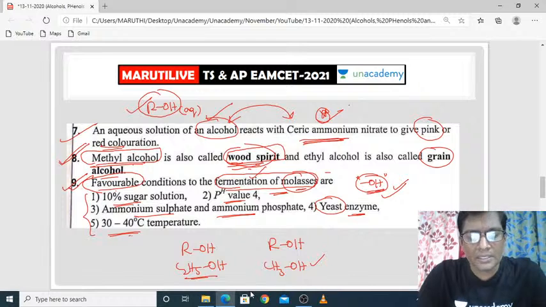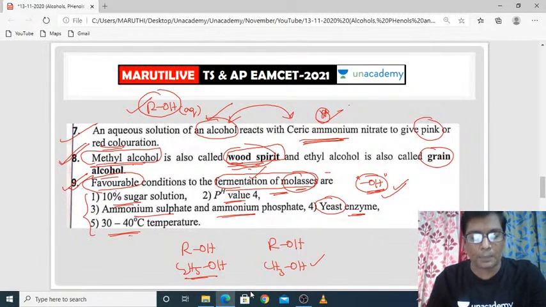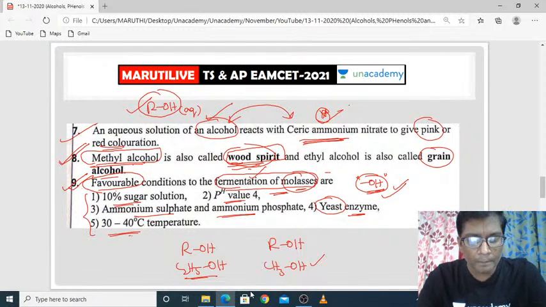Mechanism not required means, as I already mentioned, you have to know the reagents, the reactants, the catalyst, the electrophile which is attacking and the nucleophile which is attacking. That is required for us. But how it transfers from one place to another place is not required from the EAMCET point of view. Uttej, is it clear?